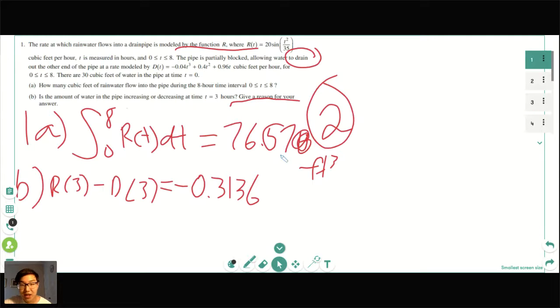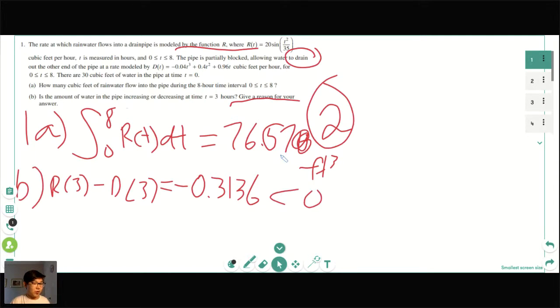To justify the sentence, how detailed do we need to be to get points? I'm going to get there in just a second. So these rubrics sometimes say that an acceptable response is R of 3 is less than D of 3. Would it be okay to use R of 3 minus D of 3 is less than 0? Yes, it's completely the same thing. And I think College Board will accept either one. So then I would write, this is less than 0.